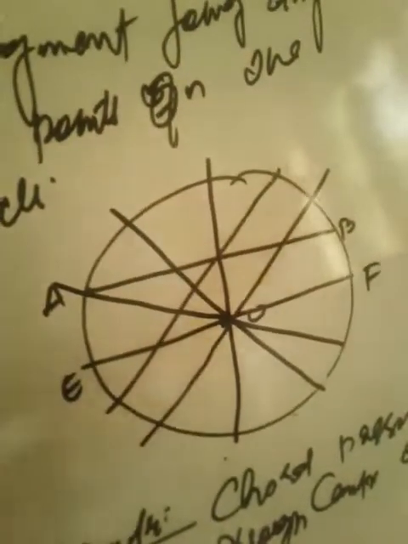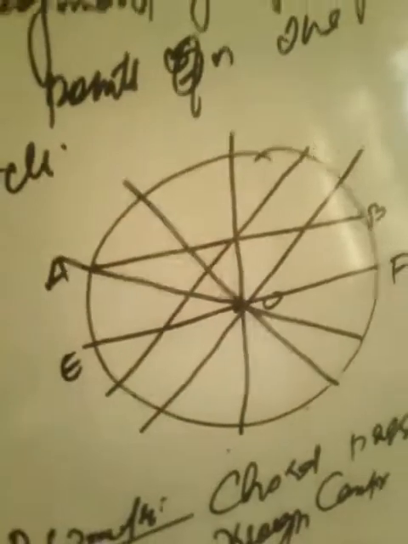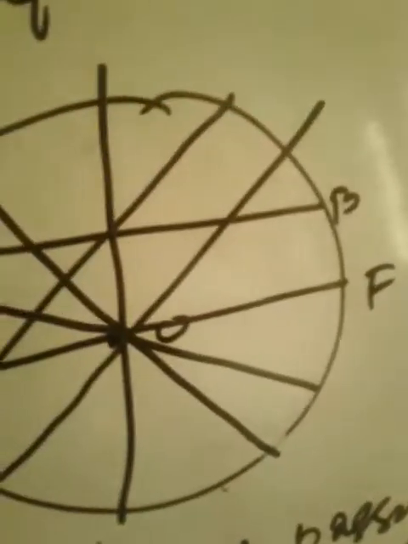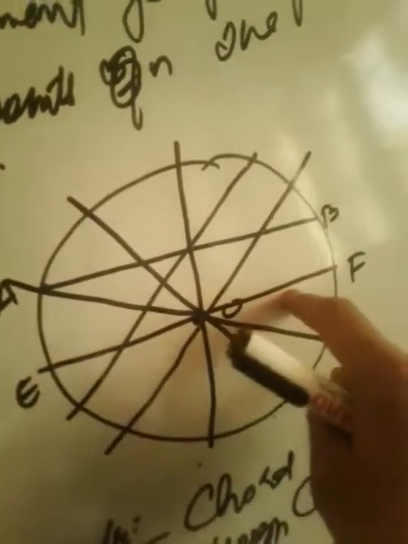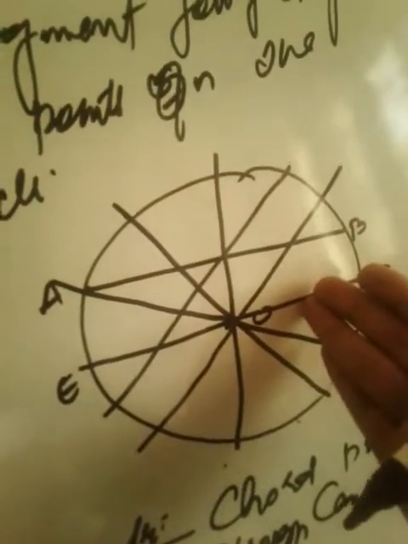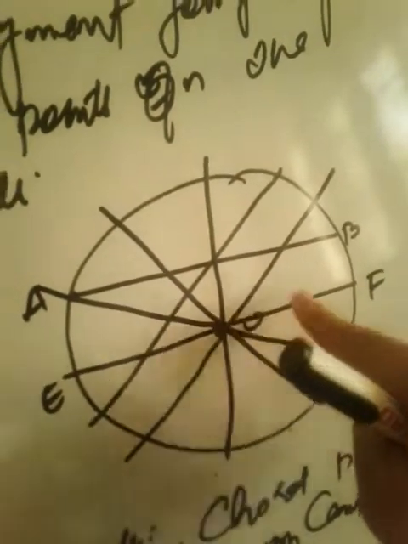So a circle has an infinite number of diameters, and of all the chords, the diameter is the chord which passes through the center of the circle, and it is the longest chord of the circle.